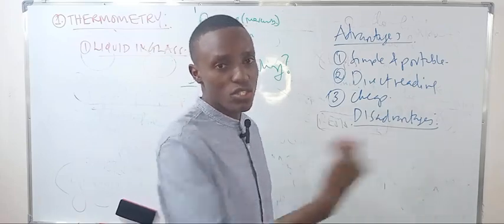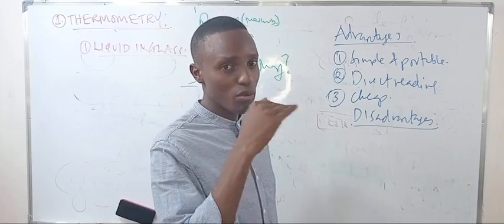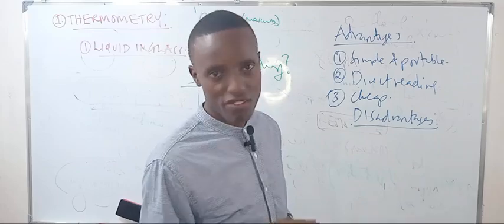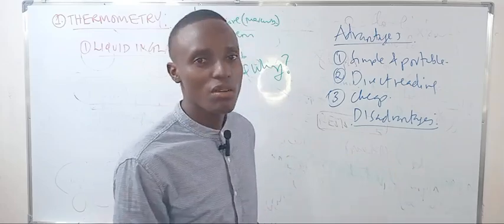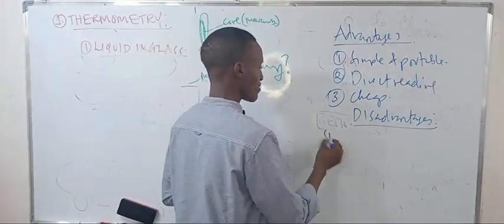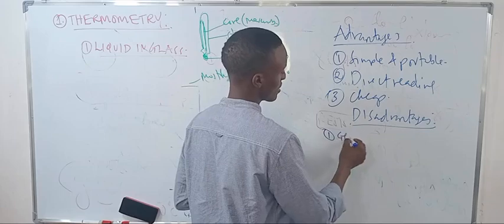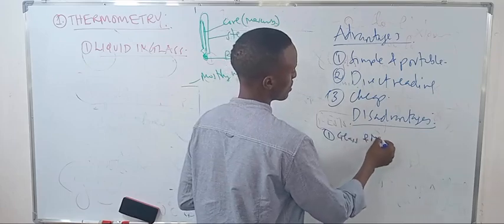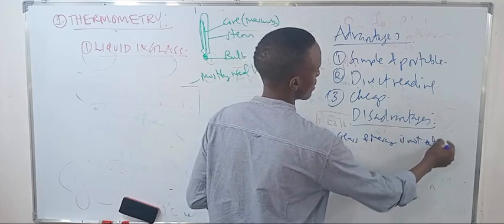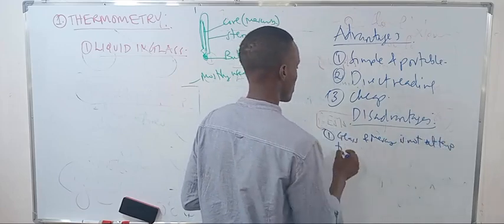So the temperature you obtain using the liquid in glass thermometer is not the perfect temperature. It has some deviation below the hot object temperature.